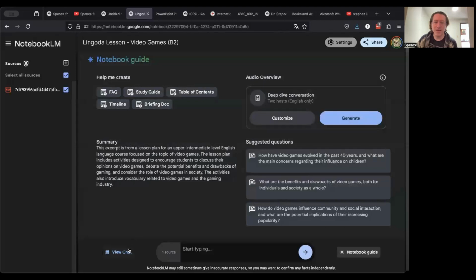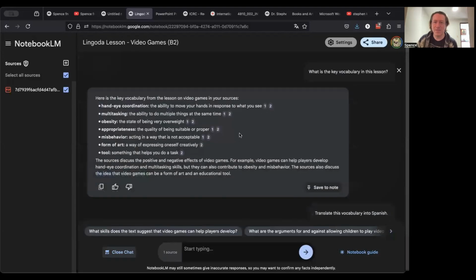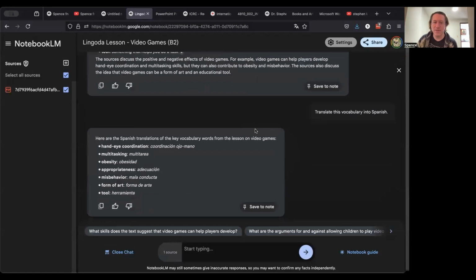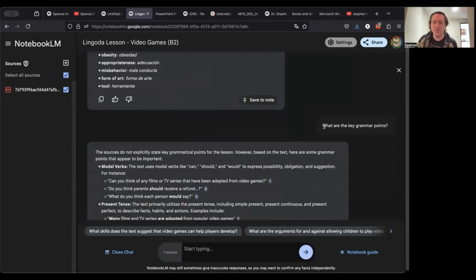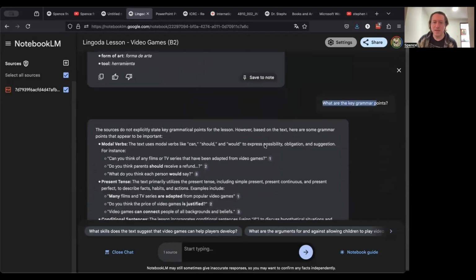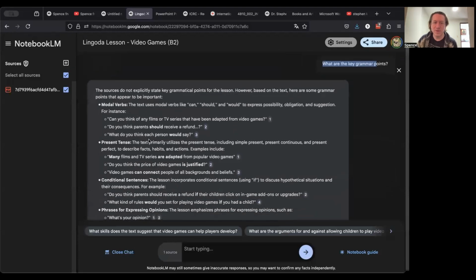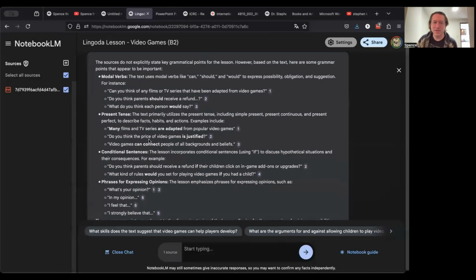But then I can come in and use the chat feature to ask a question. So here I asked it, what's the key vocabulary for this lesson? Hand-eye coordination, multitasking. I asked it to translate the vocabulary into Spanish. It gives me the translations of those words. And then I can even ask it, what are the key grammar points from this lesson? And it goes through and says modal verbs, present tense, conditional sentences. So it gives me a breakdown of the core concepts being covered in that document. And I can ask it, obviously, other questions to get more information about that PowerPoint.